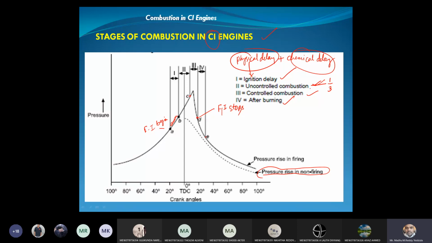C to D, that is the third stage. This is the reason it is named controlled combustion. Controlled combustion means the combustion can be controlled by varying the injection pressure. Okay, right. And during this period, 2/3 of total heat will be liberated, right? And whatever charge is present inside the engine cylinder will burn due to dissociation, that is the afterburning. Okay, so these are the brief descriptions. Just go through one by one.